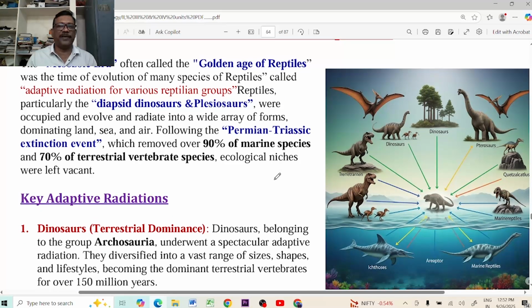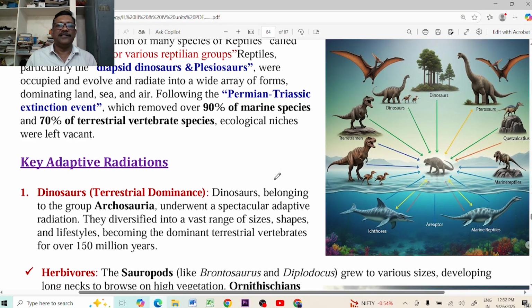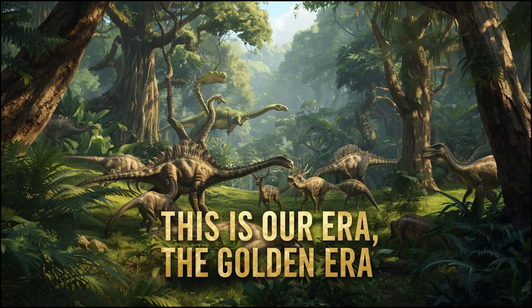This was the Permian Triassic event. 90% of the marine species and 70% of the terrestrial vertebrate species were dinosaurs. That's why that was called the golden age of reptiles.